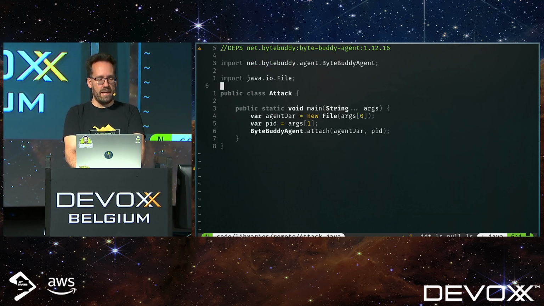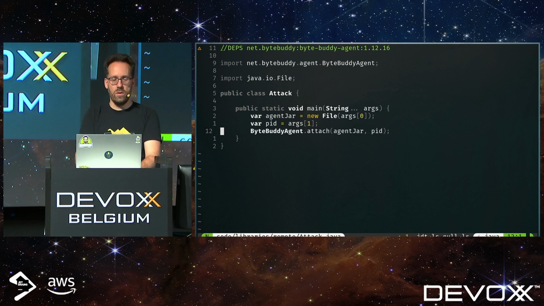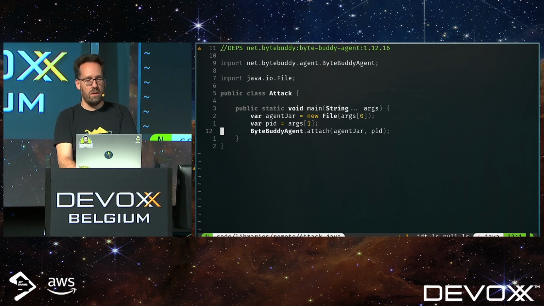Then we go to the Attack class. That's also not very exciting. It takes 2 arguments from the command line, specifically the location of the jar file that we want to attach to the running process. That's the jar file containing the agent. And it also needs to know the process ID that we want to attach to. And then we take ByteBuddy and we let it do its thing. Okay, so what does my jar file look like?